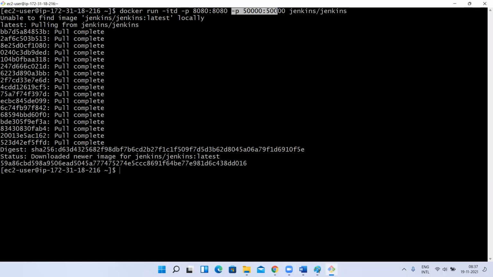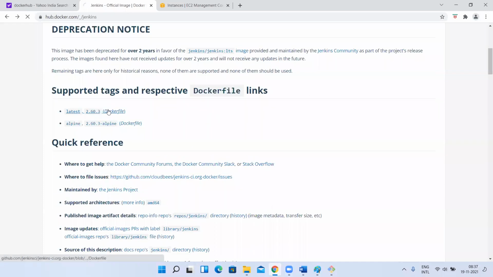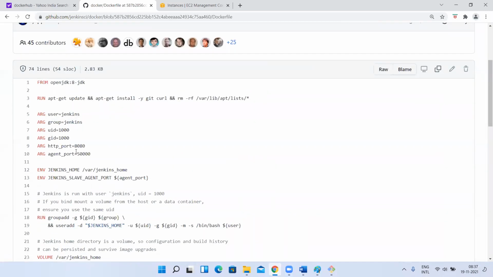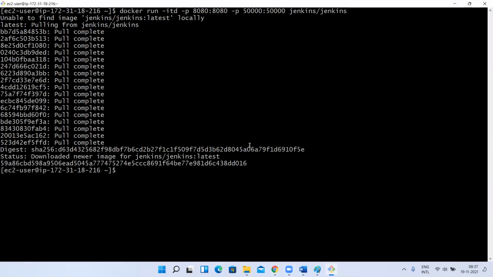Next, why do we need one more port number here? This is not for accessing. Jenkins needs this internally for its agents. Jenkins is going to create its own agents there. If you go to the Dockerfile, you can see the 50,000 number, so it is used for some agent ports. We don't need this. We can leave this as it is for the container itself. You don't need to touch it.